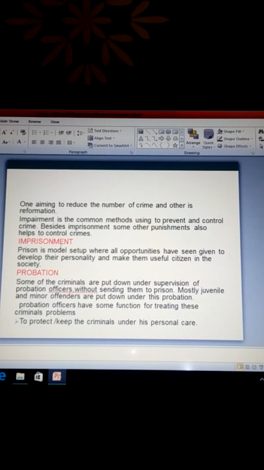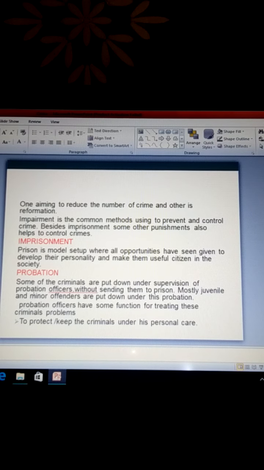Imprisonment means prisons. Prisons are set up to keep the criminals. A prison is a model setup where all opportunities are given to develop their personality and make them useful citizens in society. This is a form of reformation of criminals.